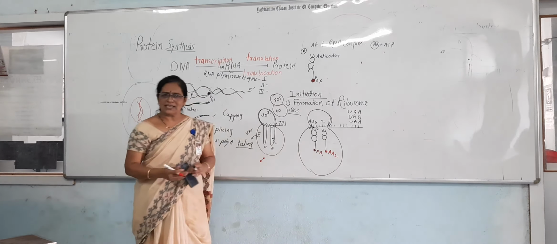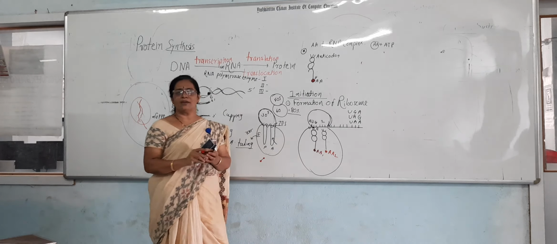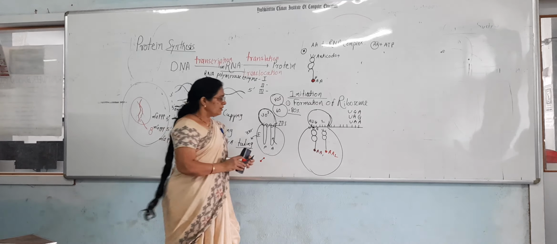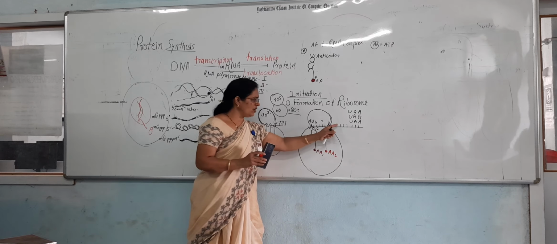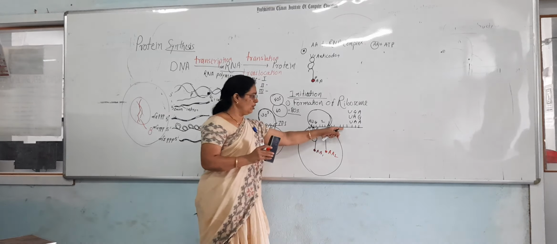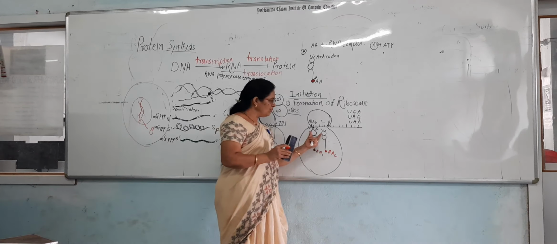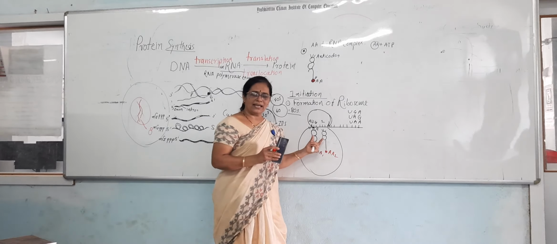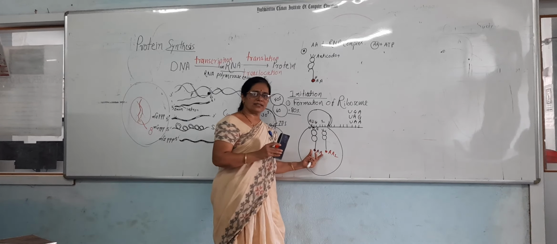Now these two sites, the A site as well as the P site, are fulfilled. The remaining codons are not translated by the tRNA. Only these two codons are translated by tRNA, which brings whatever amino acid is required.